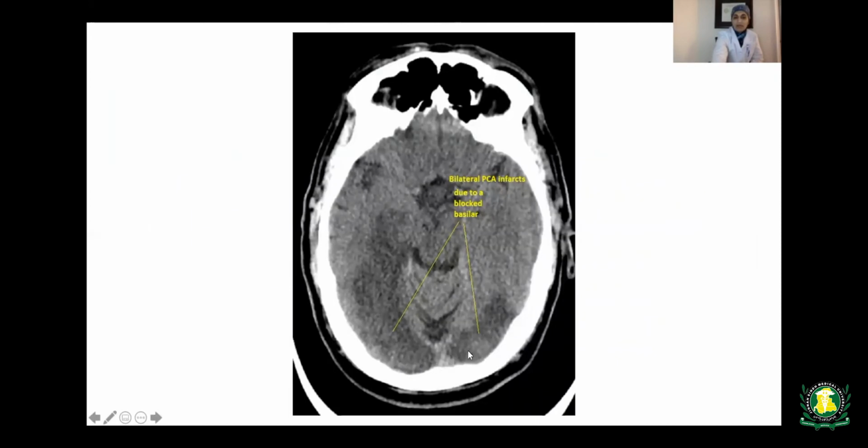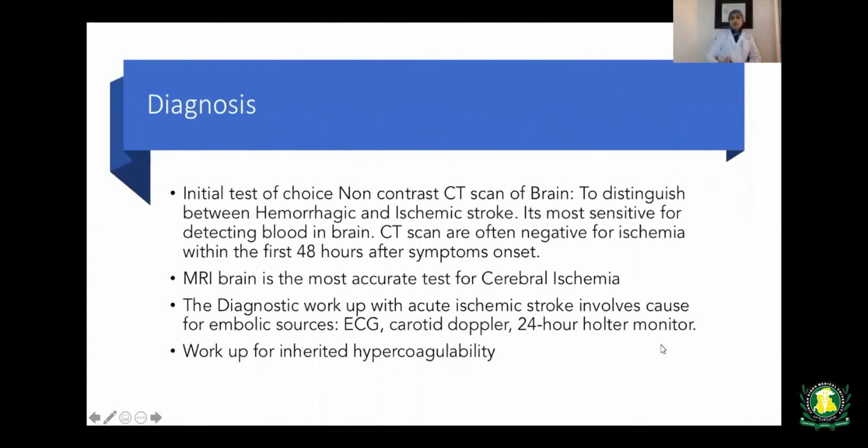Here you can see the hypoechoic areas. This is an infarction of the bilateral posterior cerebral arteries due to the blockage of the basilar artery. So how do we diagnose? How do we do the workup?